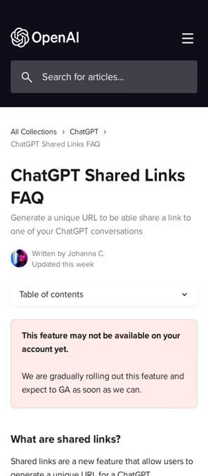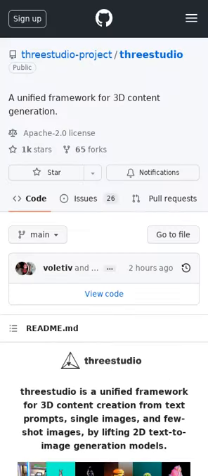Threestudio is a unified framework for 3D content creation from text prompts, single images, and few-shot images, by lifting 2D text to image generation models.